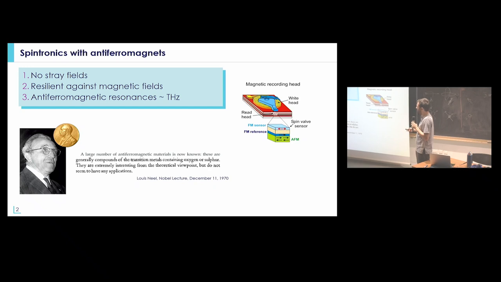If we want to be fully honest, antiferromagnetic materials are already used in at least one type of device, which is a GMR read head. You use an antiferromagnet in a GMR sensor in order to pin the direction of the magnetization in one of the two ferromagnetic layers. And for that, you use an effect that is called exchange bias. But there is currently no device that is using antiferromagnets as an active material, it's always more a passive component in order to pin the direction of the magnetization.